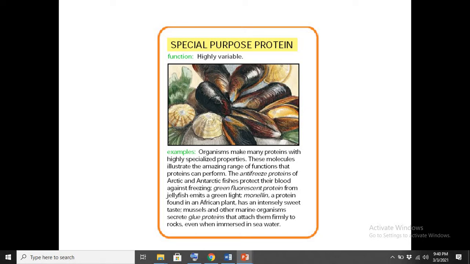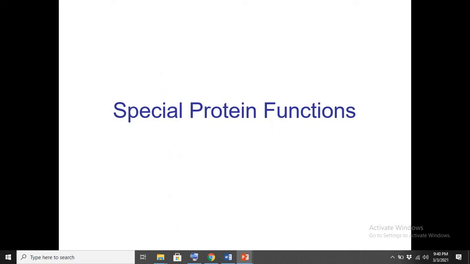And some proteins absorb different wavelengths of light, so they get excited in different lights and appear as fluorescent proteins. After this, we will be studying in detail how different types of proteins perform their functions.